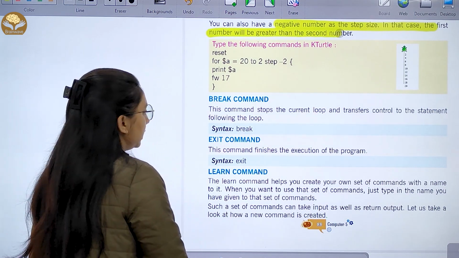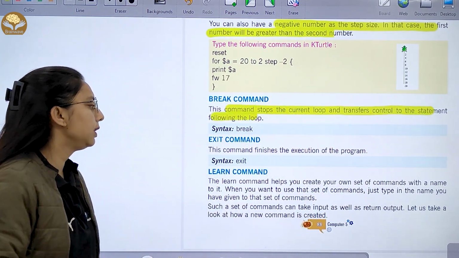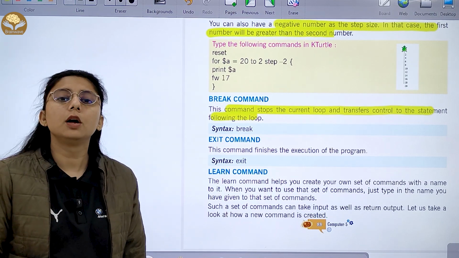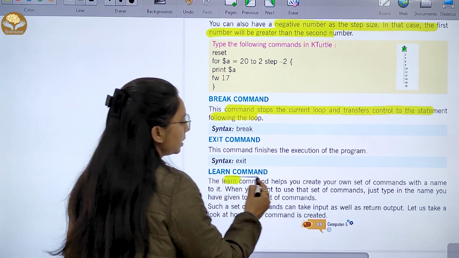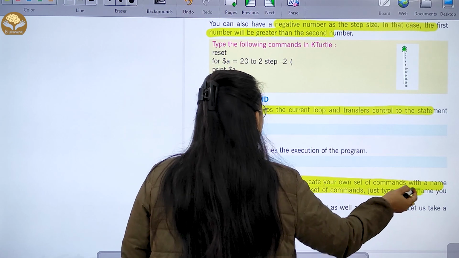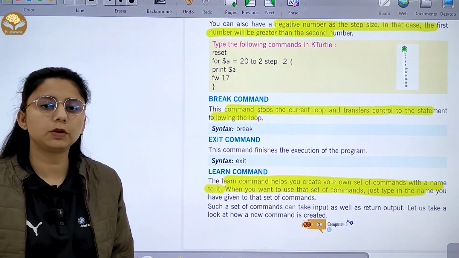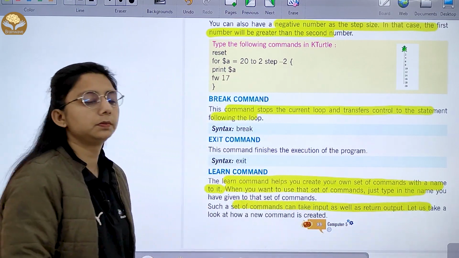Now we have the break command. This command stops the current loop and transfers the control to the next statement. Then we have the exit command, which finishes the execution of the program. The learn command helps us create our own set of commands with a name. When you want to use the set of commands, just type in the name you have given to the set of commands. Such a set of commands can take input as well as return output.